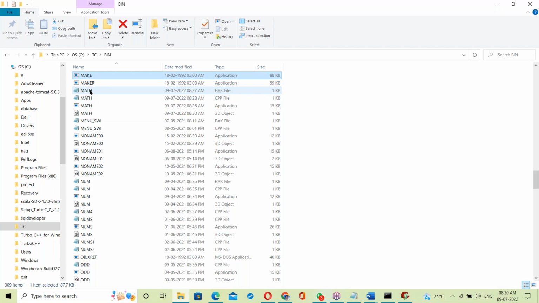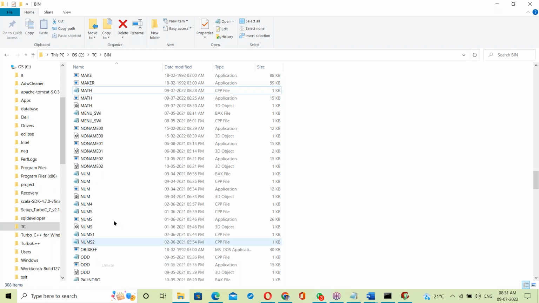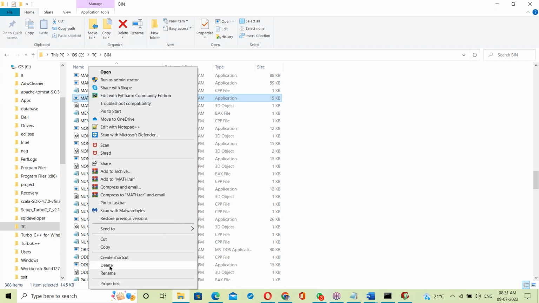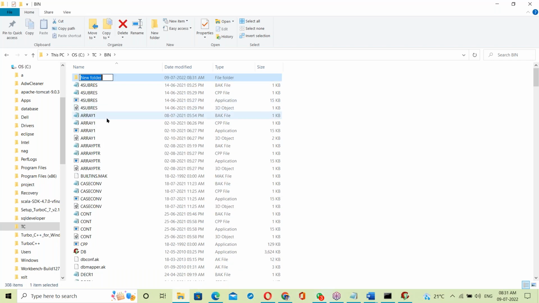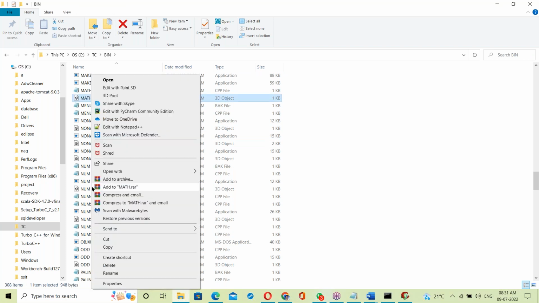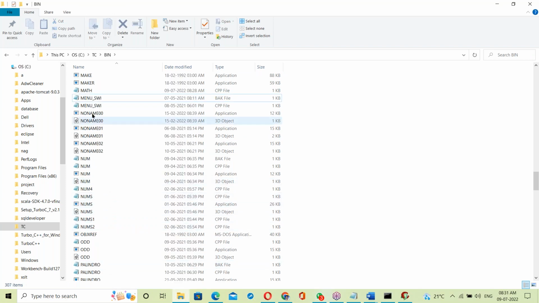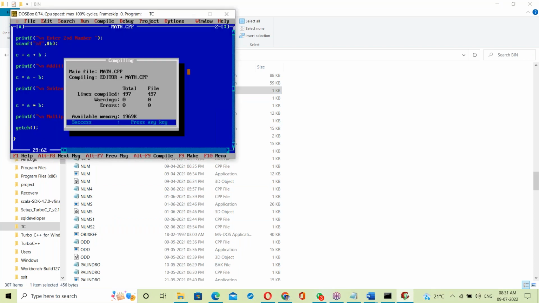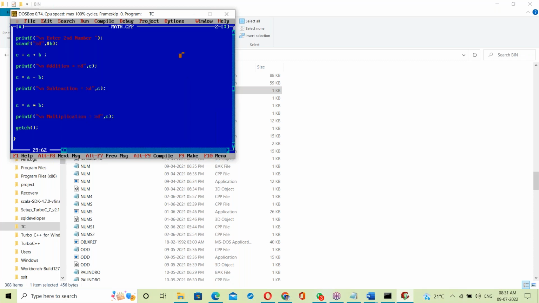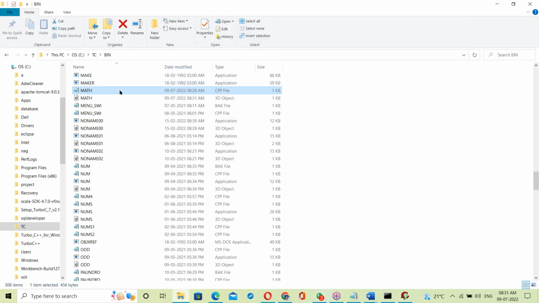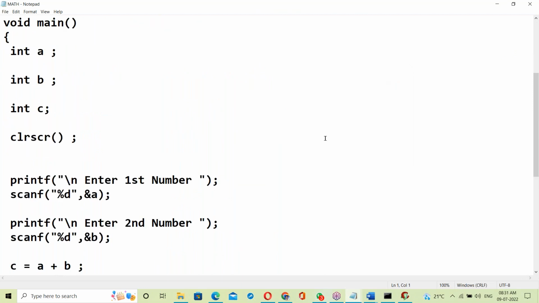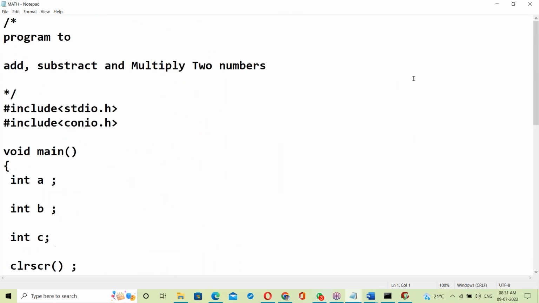One second. Let me remove some files here. Delete. Yes. See here. So compile. Success. No errors. So this is our backend program, that math.cpp. The program in the backend does addition, subtraction, multiplication of numbers.